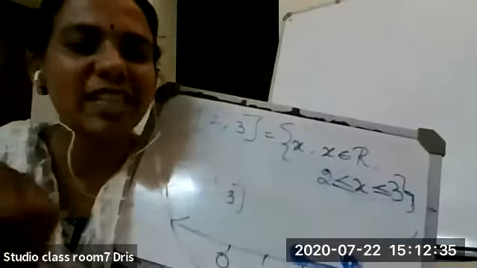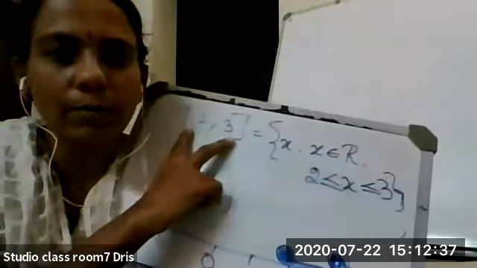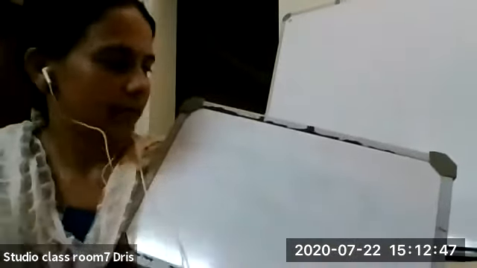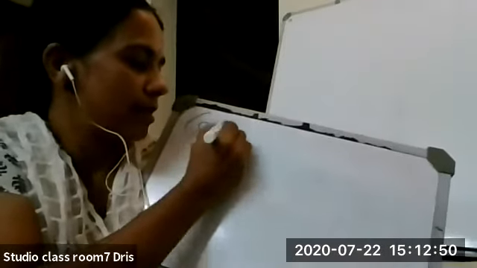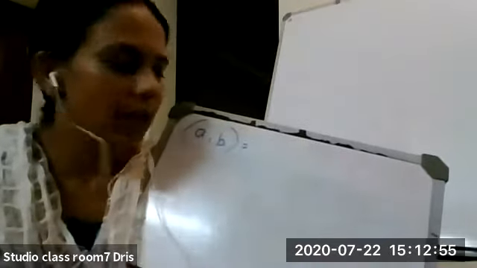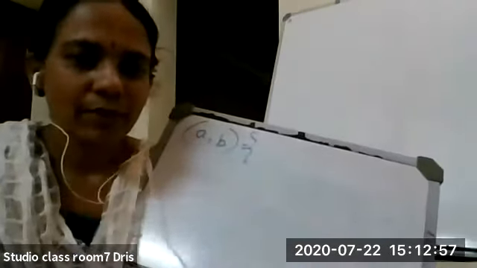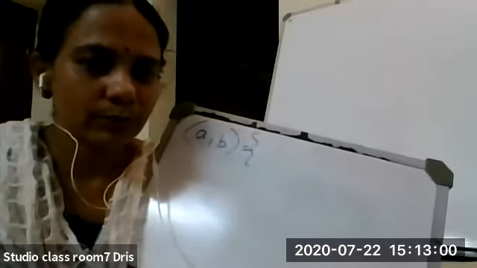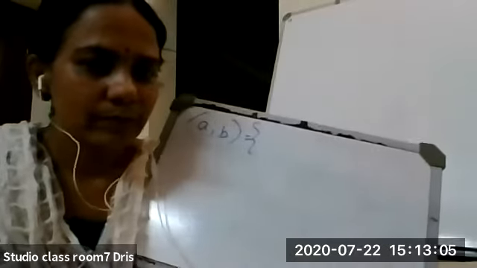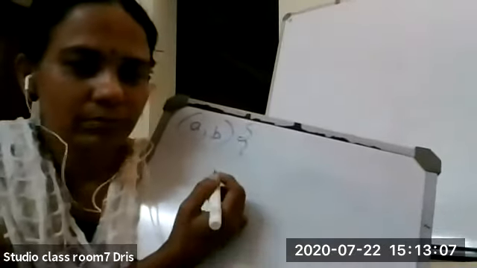Yes, ma'am. Okay. Now we learned for 2 and 3, and now we are going to generalize it. So the general form: interval AB. Open interval AB is equal to. Dia, can you give this in set builder form?